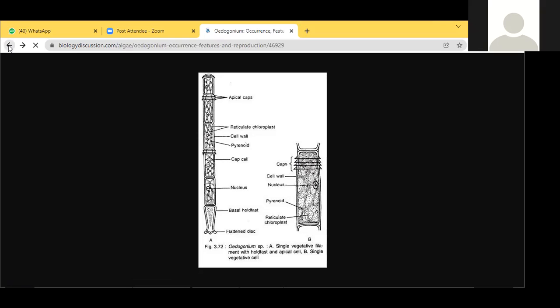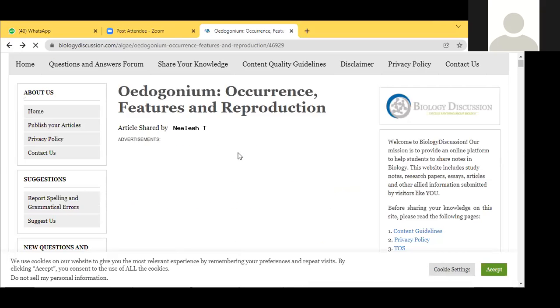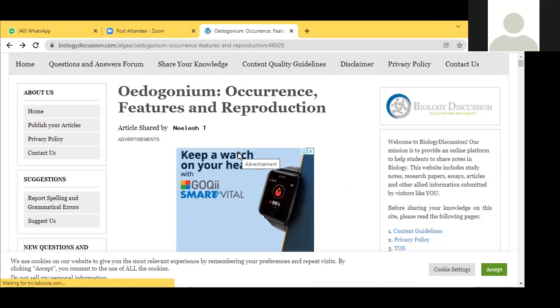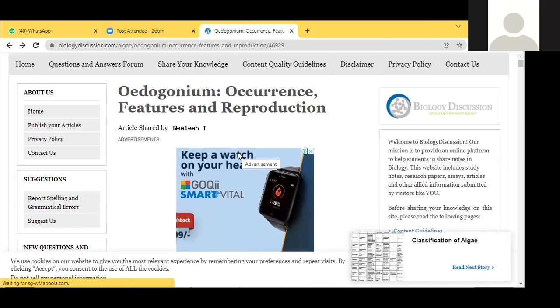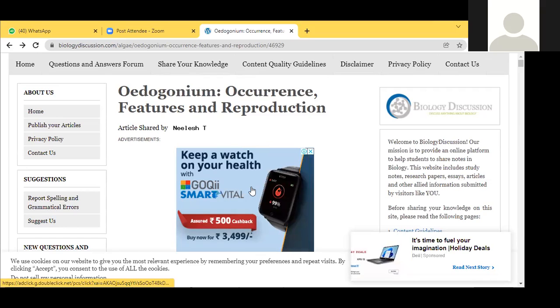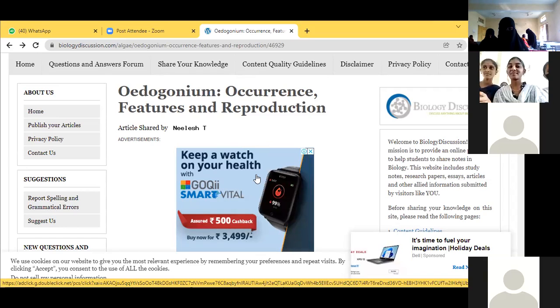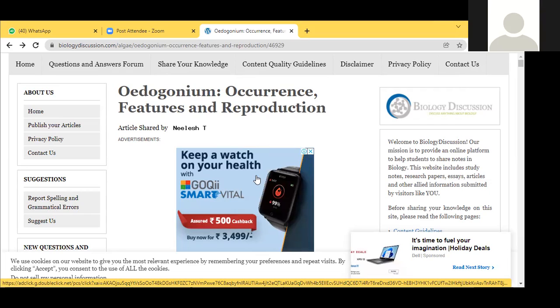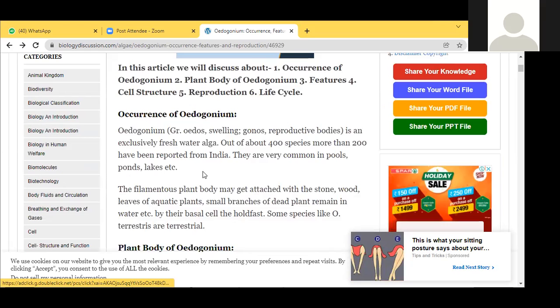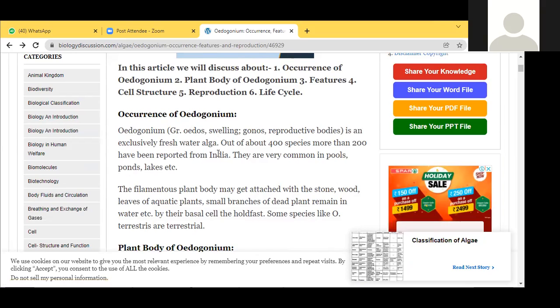One second, ma. Write down the Oedogonium classification first. Class Chlorophyceae. Girls, you don't see this advertisement. You can see only the theory, the listening part. This is not a PPT. This one is a book, like a PDF book. Don't see these other advertisements. You can observe only this part, the theory part.